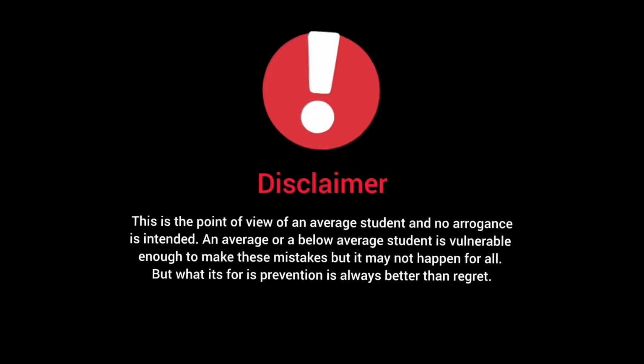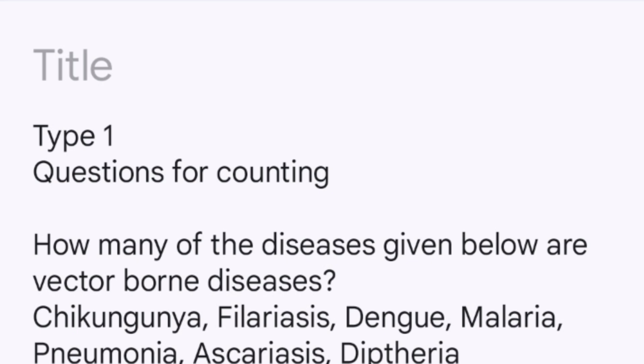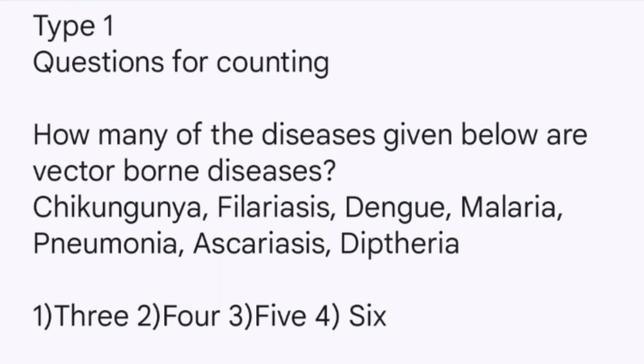This video is the point of view of an average student and no arrogance is intended. An average student or a below average student is vulnerable enough to make these mistakes, but it may not happen for all. But prevention is always better than regret. So coming to the first type of question, that is questions for counting. Before we start, I would like to say that we are assuming that we are in a hurry, but we don't want to make mistakes.